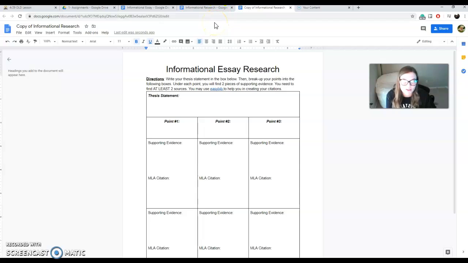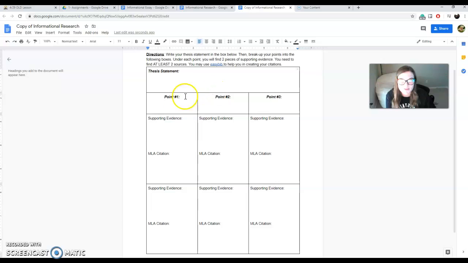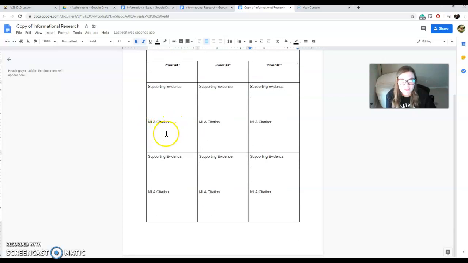If you didn't catch that, rewind this, go back and take a look at that again. So right here, you're going to type your thesis statement into this box, and then you're going to break up your thesis statement into your 3 points. Okay? So your thesis statement should have 3 different points in it, and then you will just transcribe it here. Then you'll be conducting your research on supporting evidence from your reliable sources that will support each of those points.